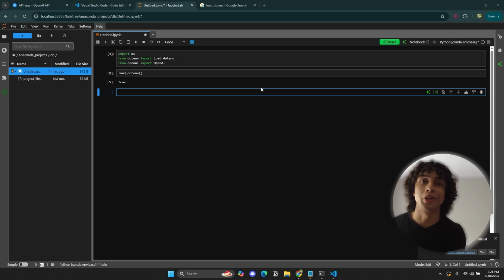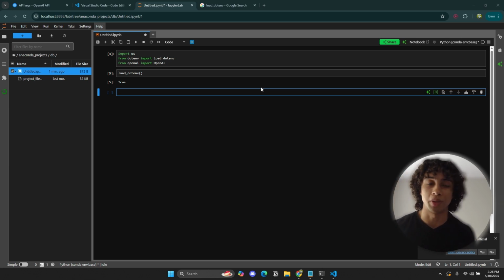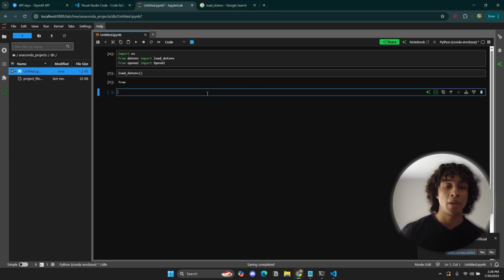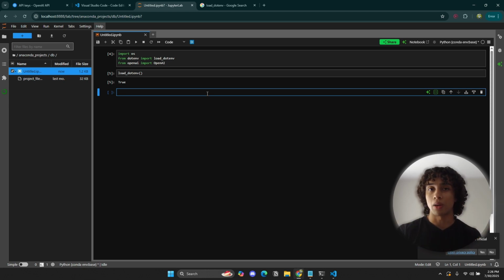Otherwise, you could just hard code it into the Jupyter Notebook. But you shouldn't do that. You want to get accustomed to this because it's more secure. Now that this method was able to identify our environment variables, or API keys, we want to actually store it in a variable.